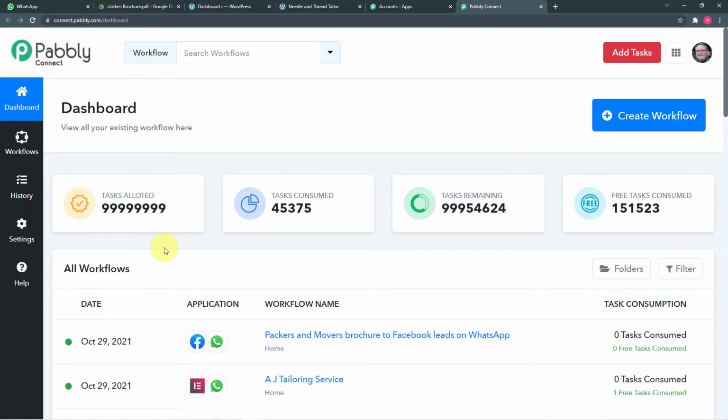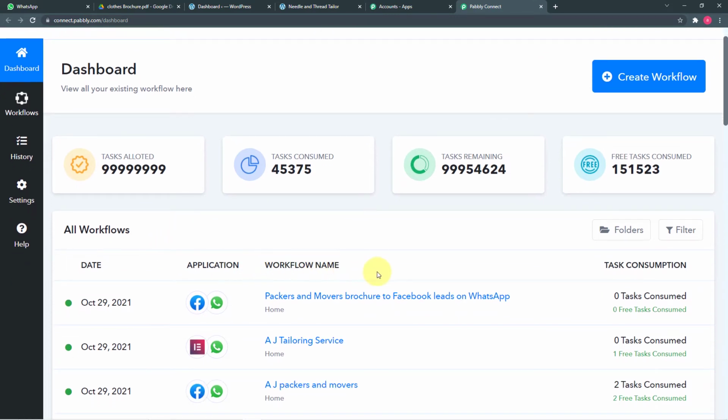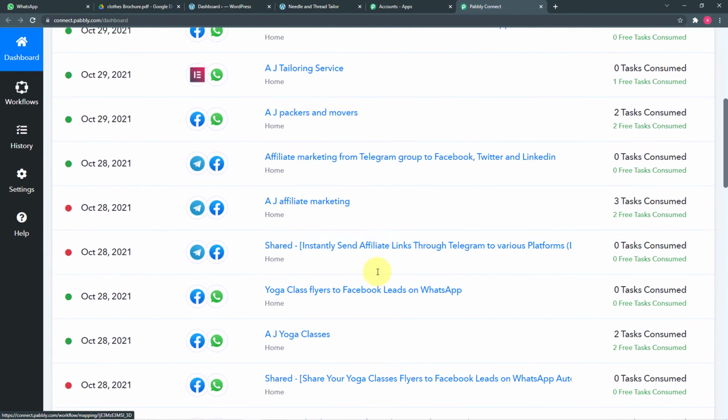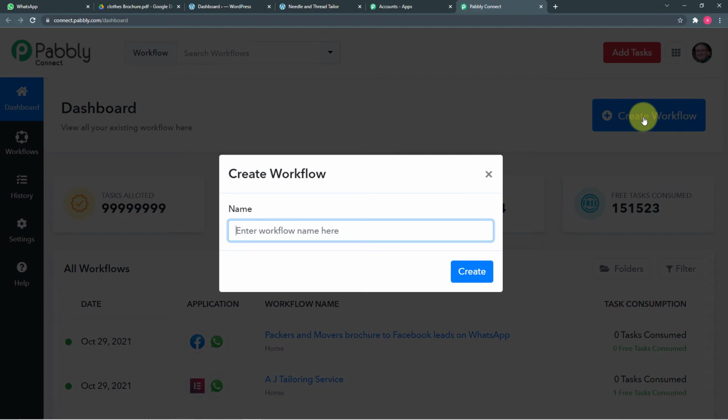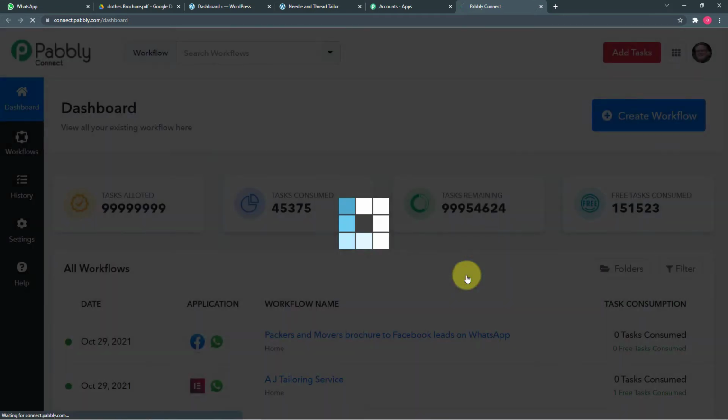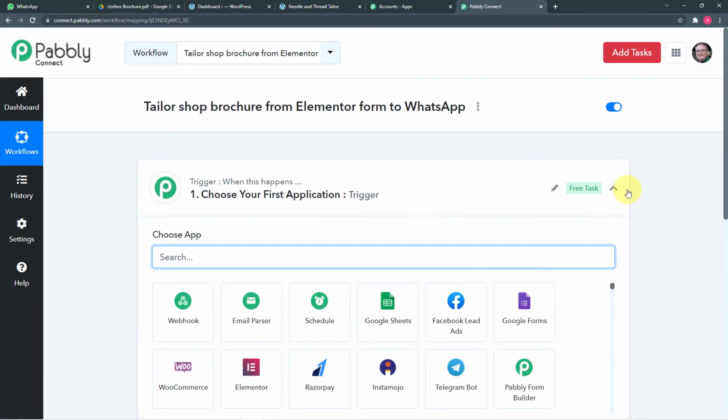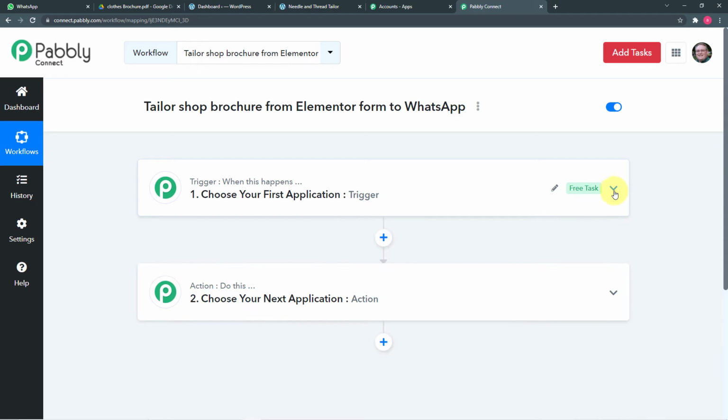So this will bring you to the dashboard of Pabbly Connect, and to start working here, you have to create workflows like these. Okay, so to create a workflow, you have to click here on create workflow button, and here you have to enter a relevant name to your workflow. So let me fill. So I filled the name as Tailor Shop Brochure from Elementor form to WhatsApp. Okay, now click on create here. Okay, so your workflow gets created, and you will find these 2 things here, the trigger and the action.